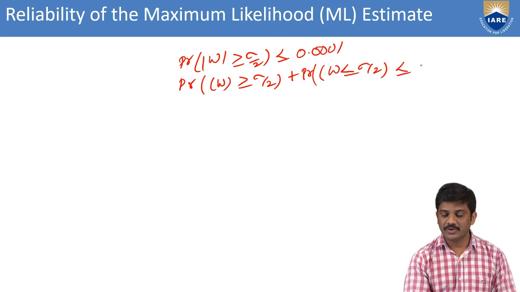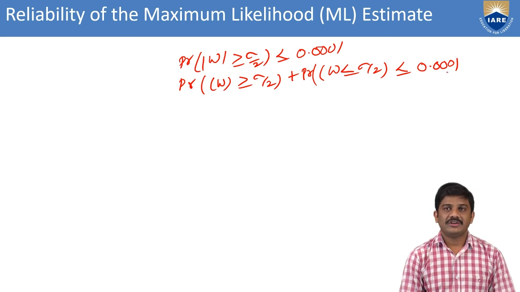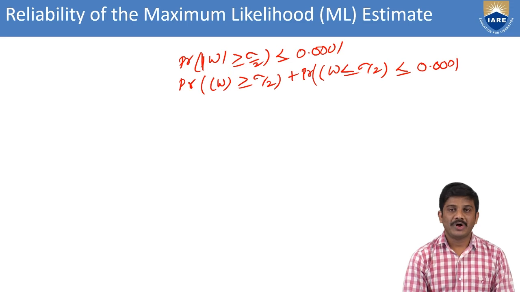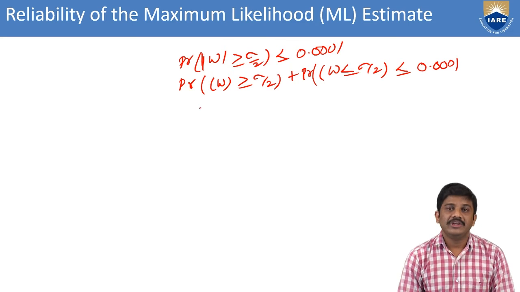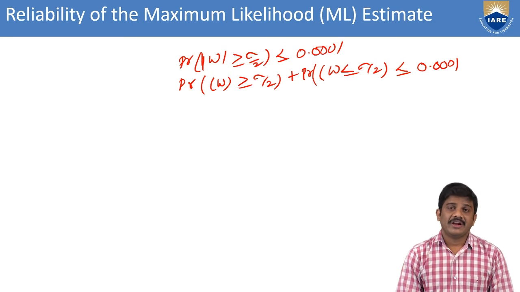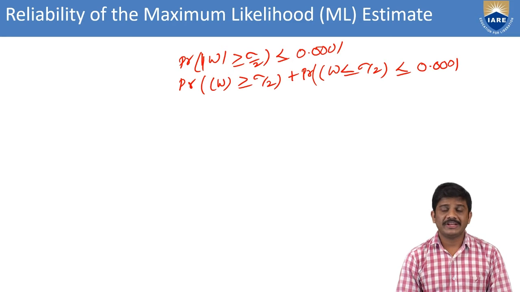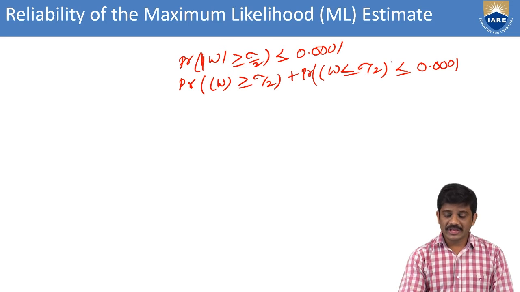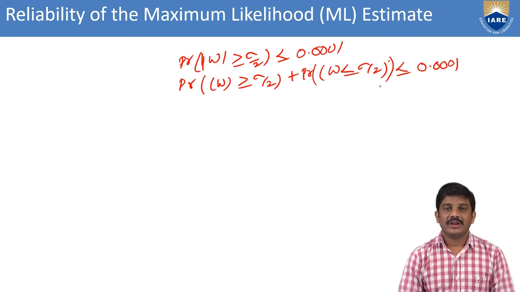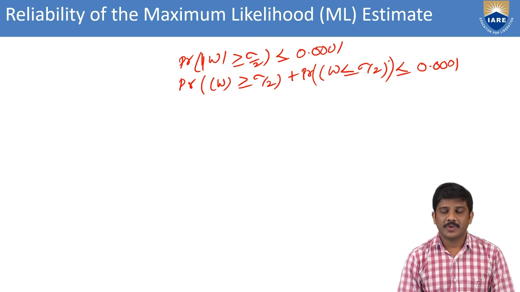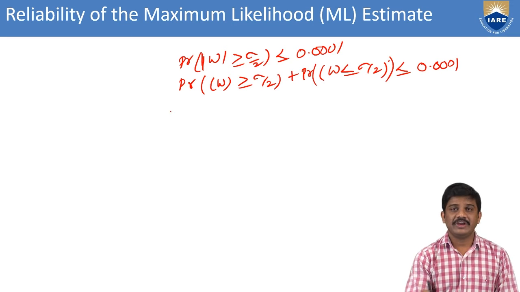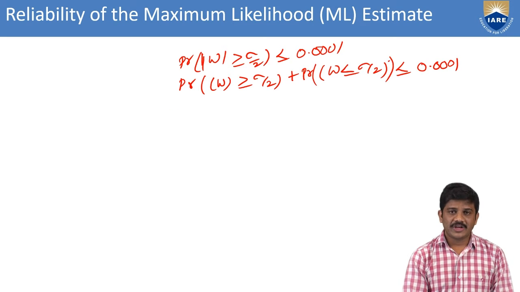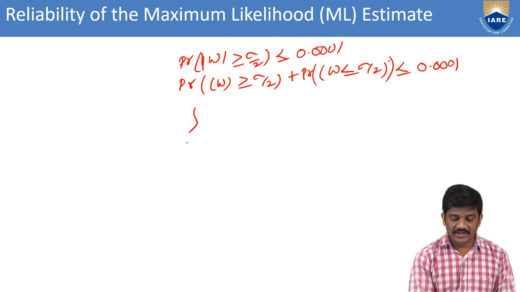Then we have 0 less than or equal to 0.001. Here we divide the mod. Here we have the mod. Then we can divide the probability, the estimated error greater than or equal to sigma by 2, plus the probability of the estimated vector less than or equal to sigma by 2, less than or equal to 0.001. From that we introduce an integral function here, that is the integral from sigma by 2 to infinity.